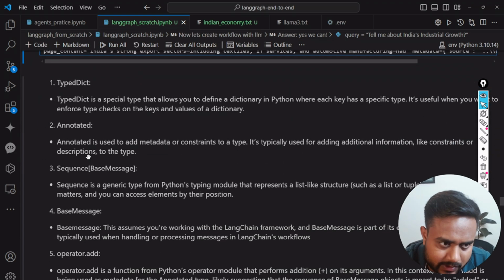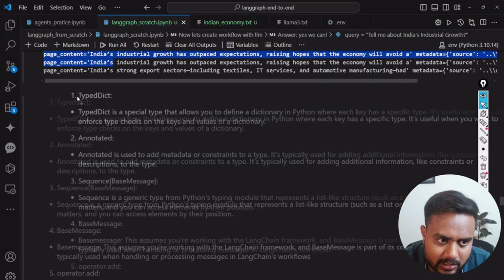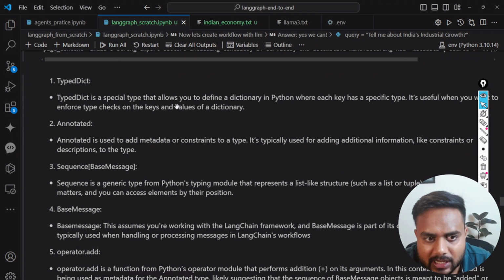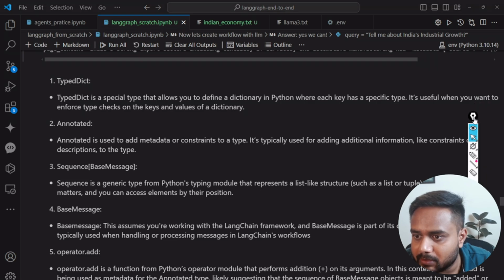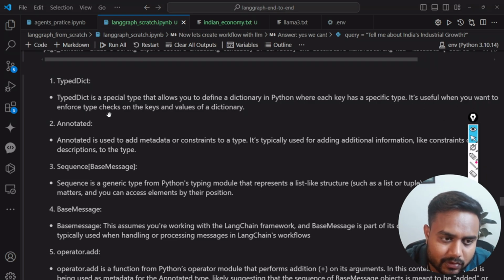Now I have written a couple of definitions over here. So what is this TypedDict? So guys, TypedDict is a special type that allows you to define a dictionary in Python, where each key has a specified type. It is useful when you want to enforce type checks on the keys and values of the dictionary.